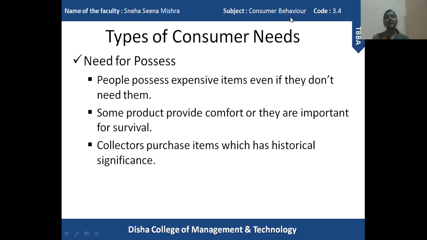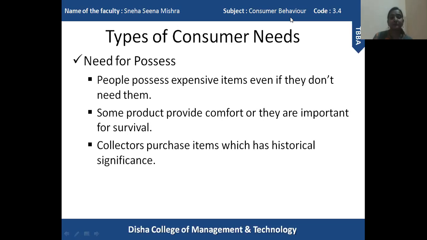Because they think that our personality is in those products. They want to show their possessions to the world. They want to invest more and more money in purchasing collective items which are very rare, which are not available everywhere. So that is the need to possess.